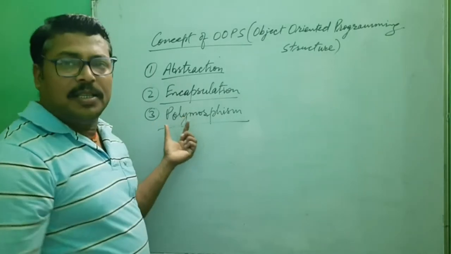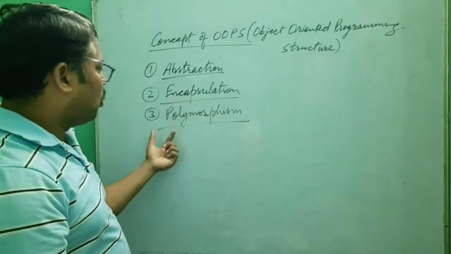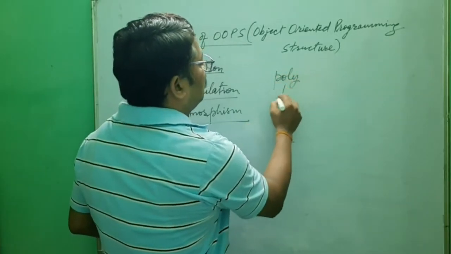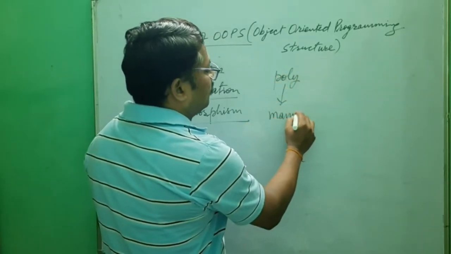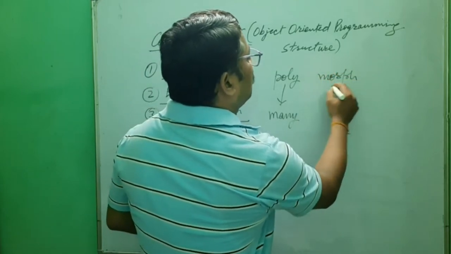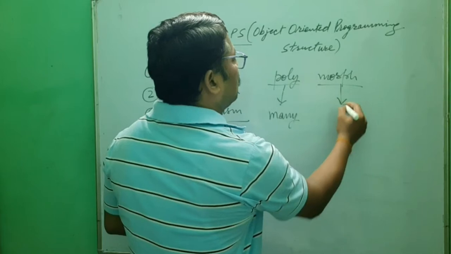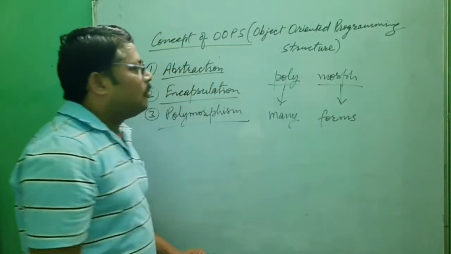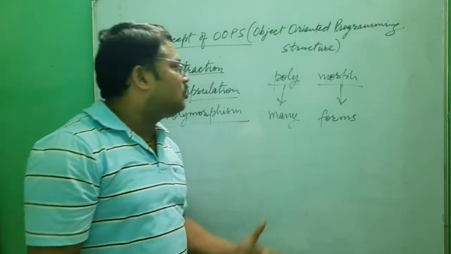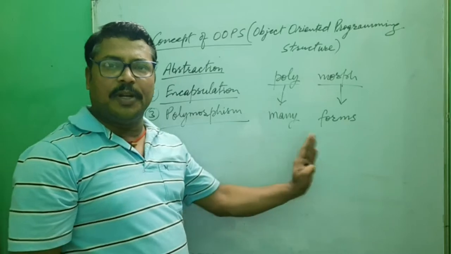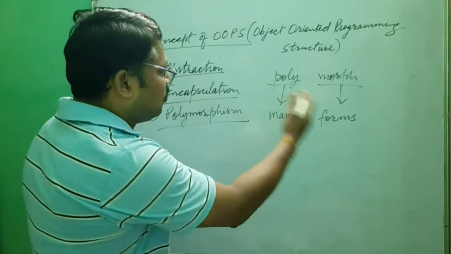You know this term is made of two words, poly and morph. Polymorphism: poly means many, morph means forms. That means when you implement things in such a way that one thing works in different forms, that is known as polymorphism.